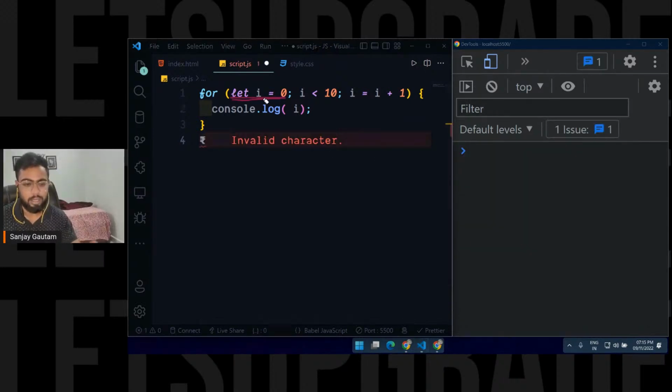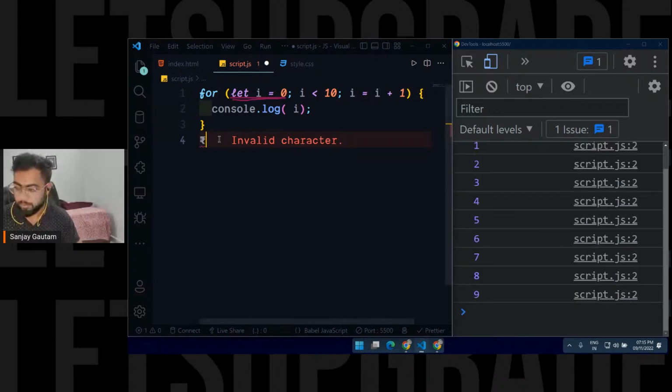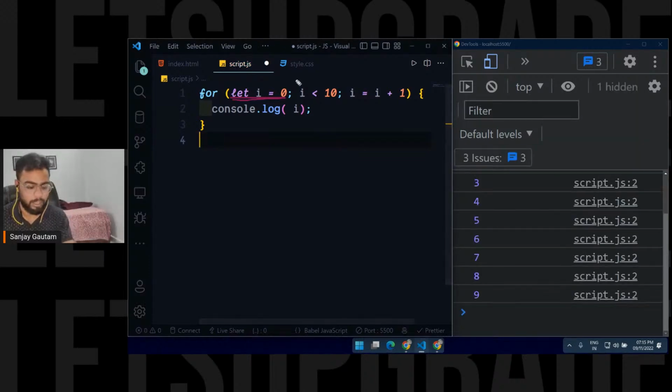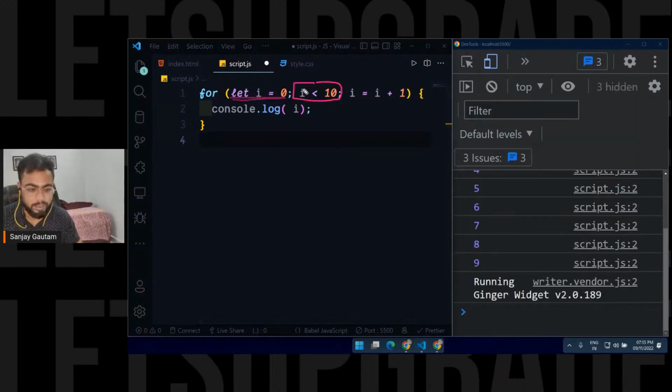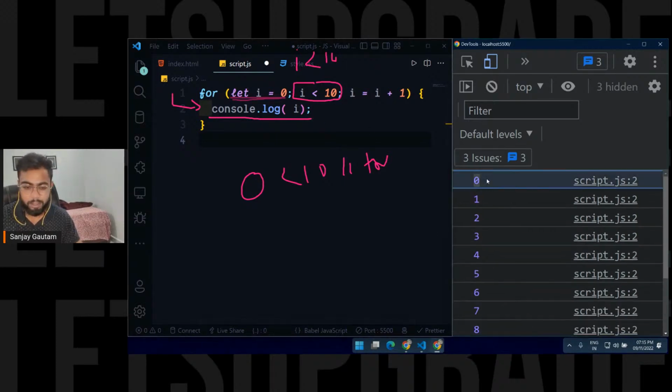First step, create a variable i here. Then check this condition, whether it is true or false. So, i is less than 10. Right now the value of i is 0. So 0 less than 10, yep, true. So it is going to execute this code, console.log(i). That is why inside our console we got 0 here, because currently the value of i is 0.